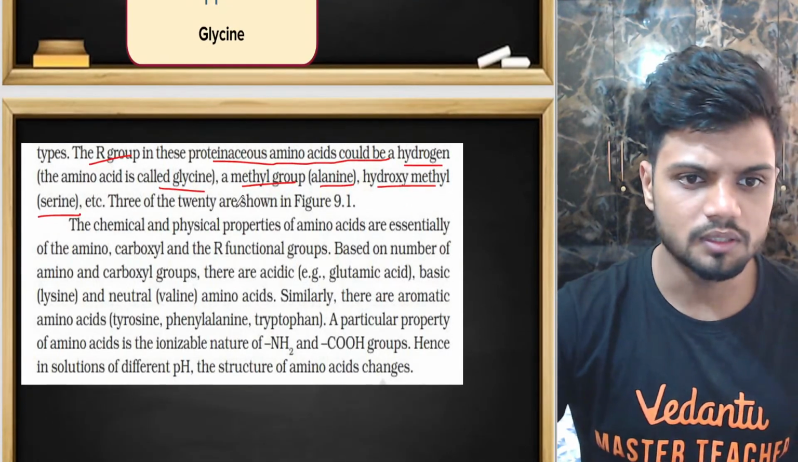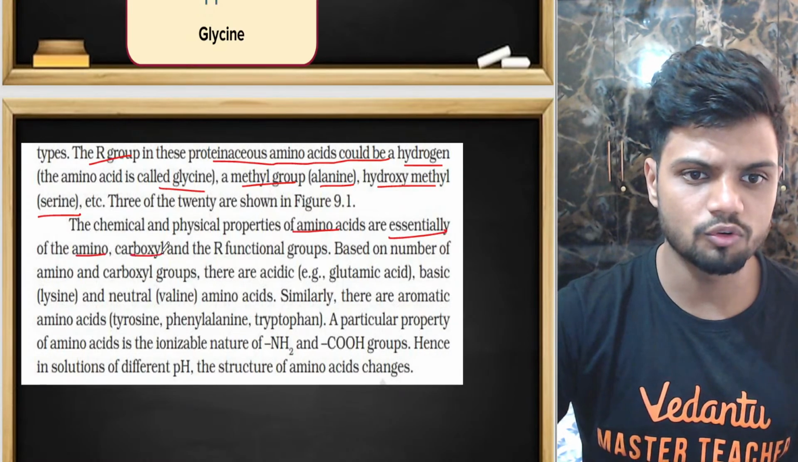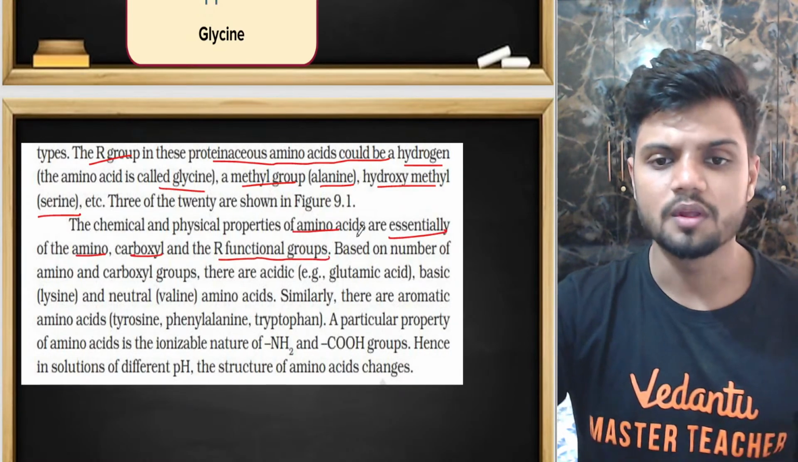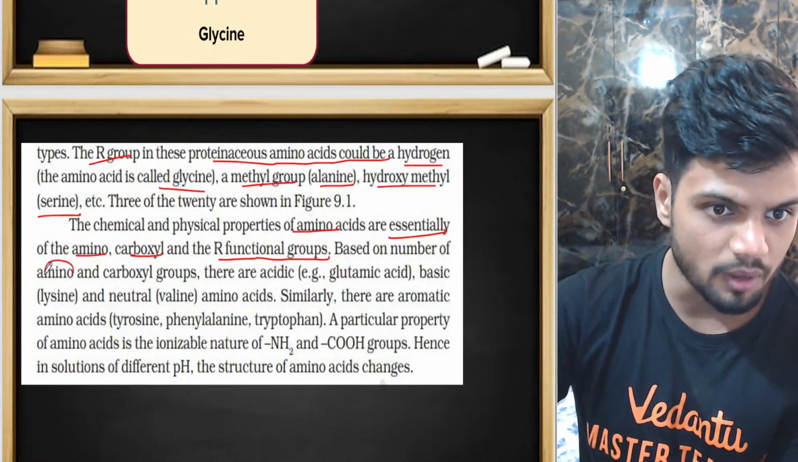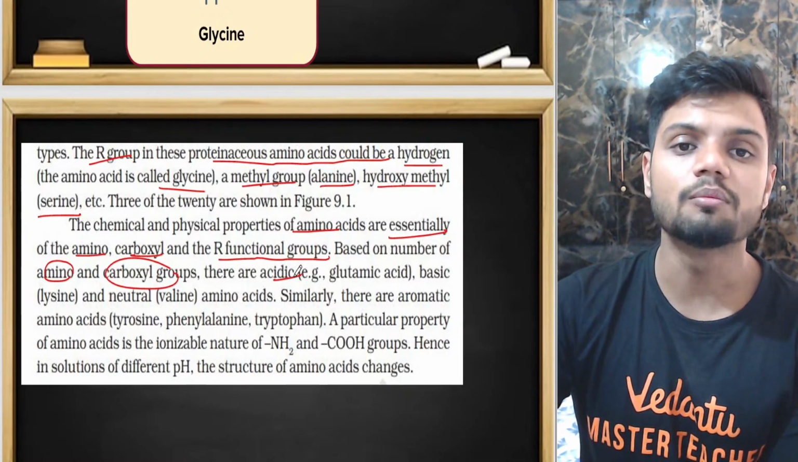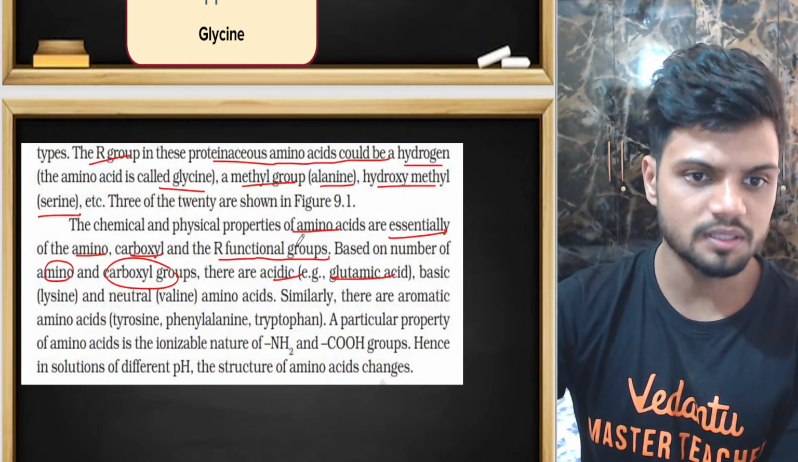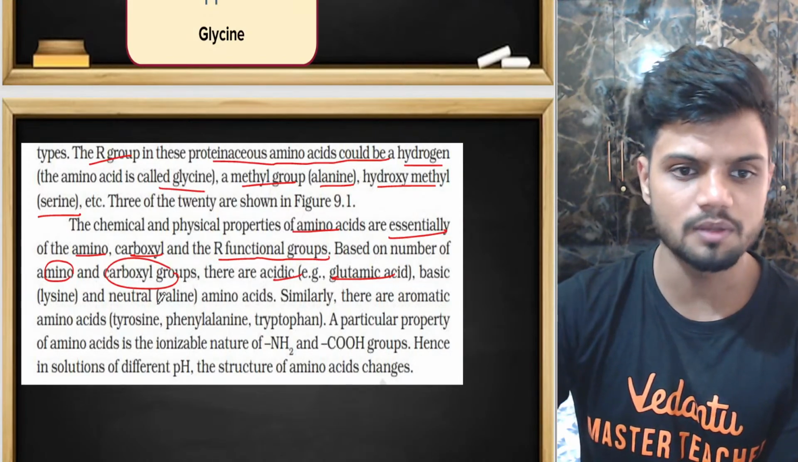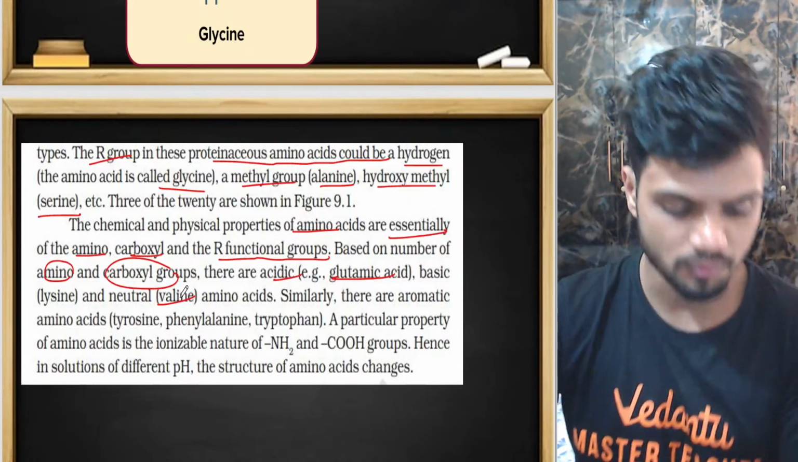See here. The chemical and physical properties of amino acids depend on the amino group, and R is the functional group. Based on the number of amino and carboxylic groups, there are acidic amino acids. They will have more carboxylic groups: glutamic acid, aspartic acid. Then basic and neutral. For neutral, they have given the example of 15, valine. You can take any 15 neutral amino acids. Okay.